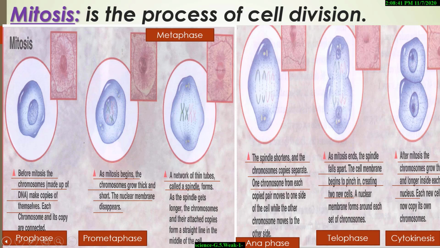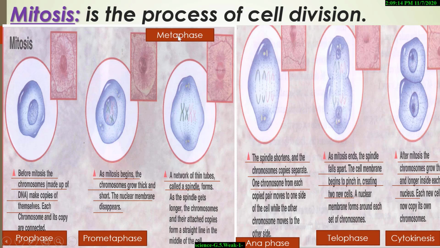What happens in the prophase? Before mitosis, the chromosomes made up of DNA make copies of themselves. Each chromosome and its copy are connected. But what happens in the prometaphase? As mitosis begins, the chromosomes grow thick and short. The nuclear membrane disappears.